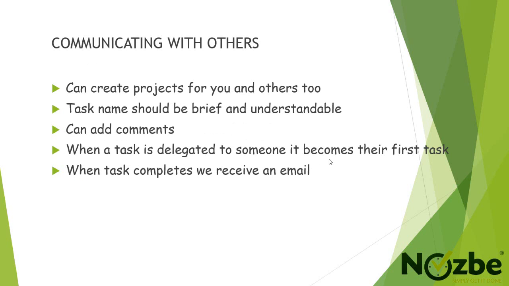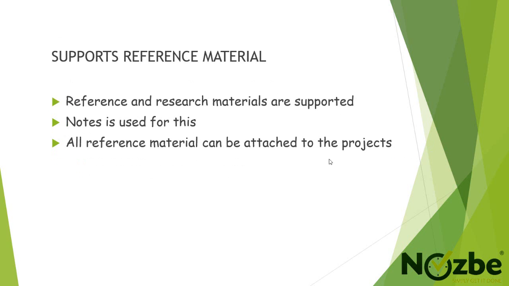The task name should be brief and understandable. If the task name is specific, we can add comments describing the task. Files can also be attached to it. The file can be a description, email, image, or anything. When a task is delegated to someone, it becomes their first task, and after completion of the task, we receive an email.